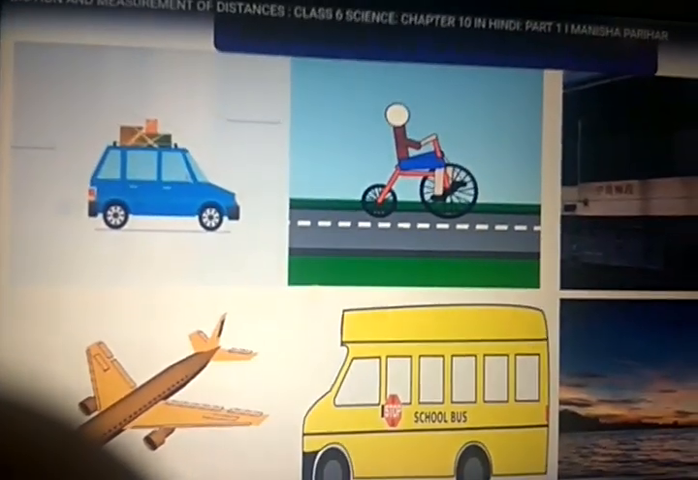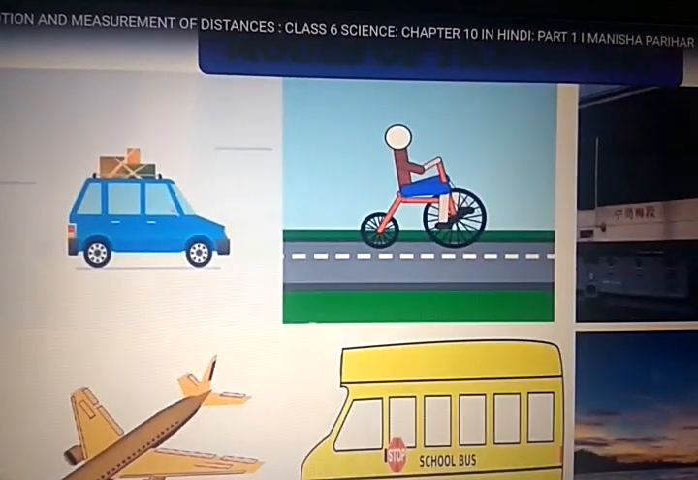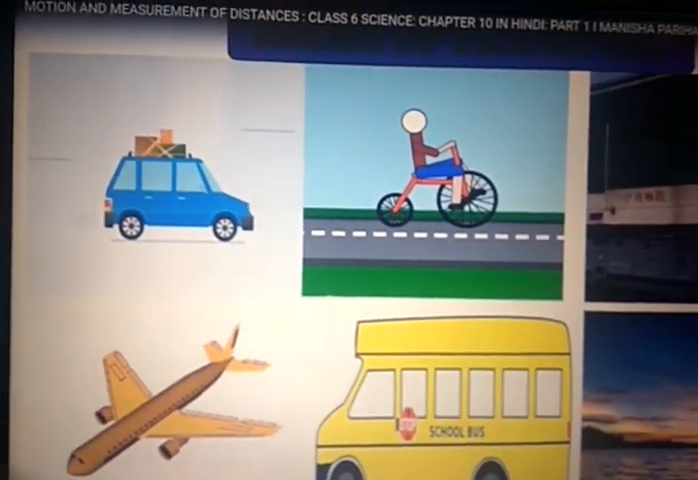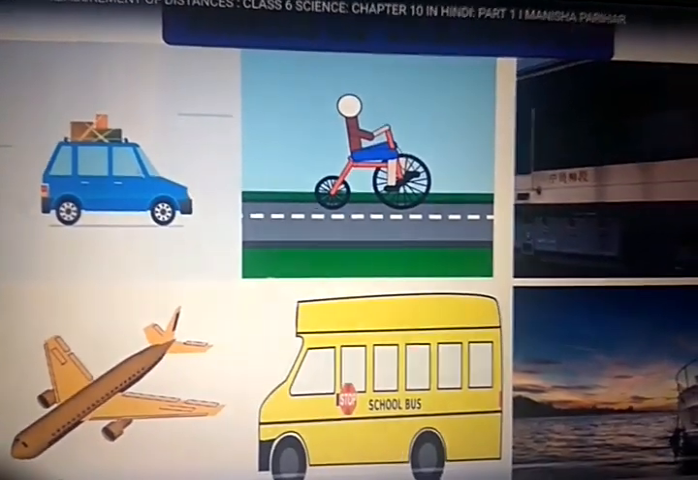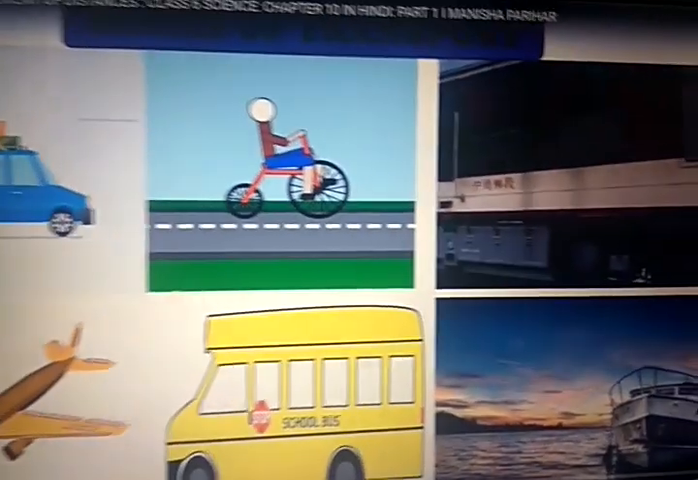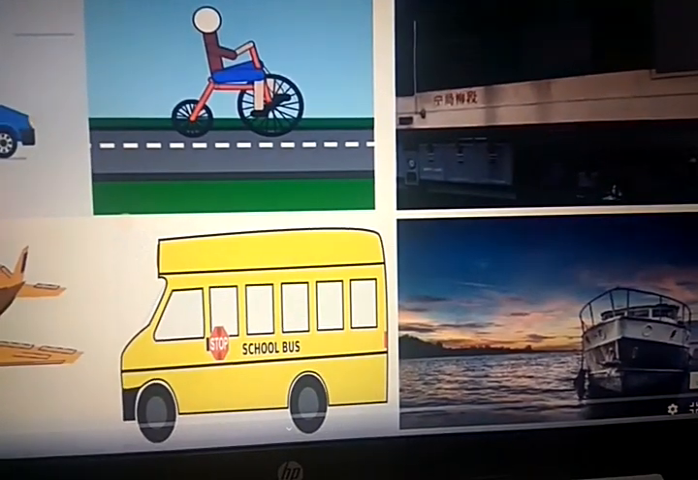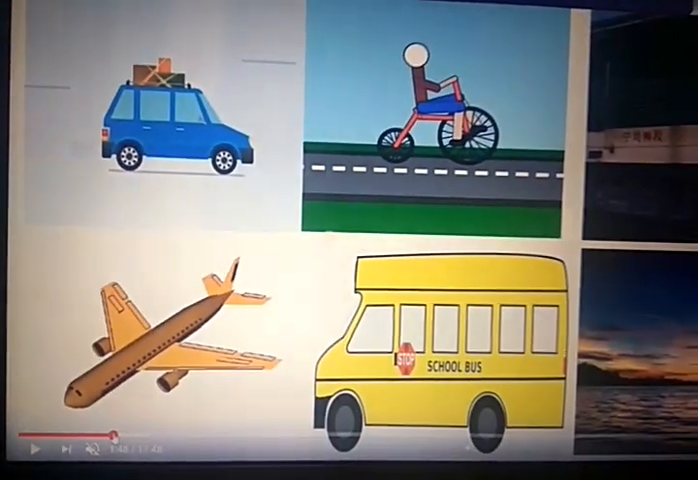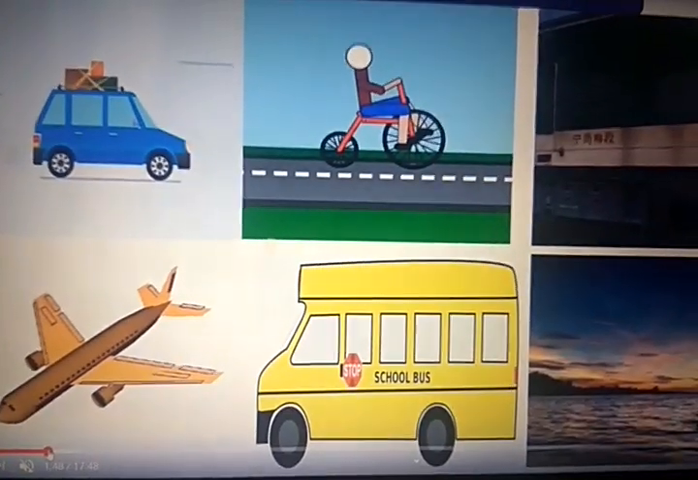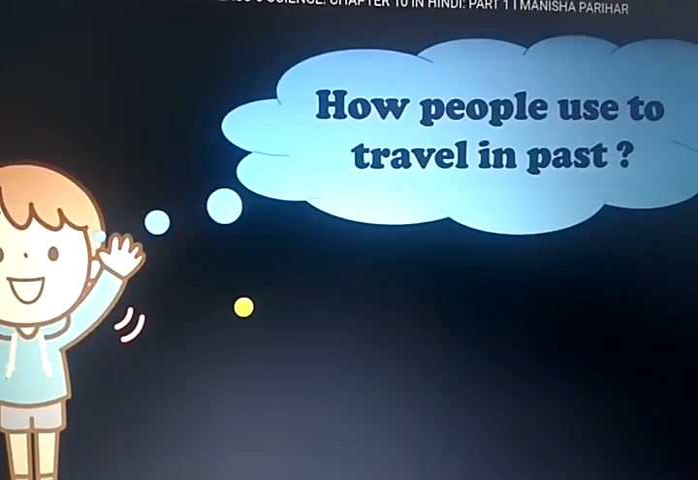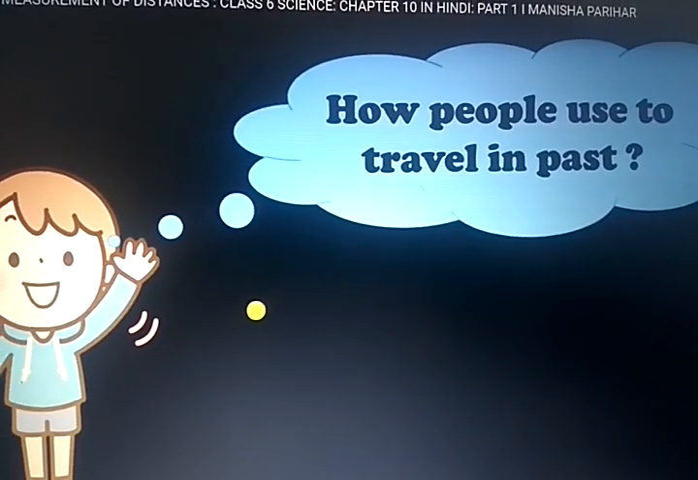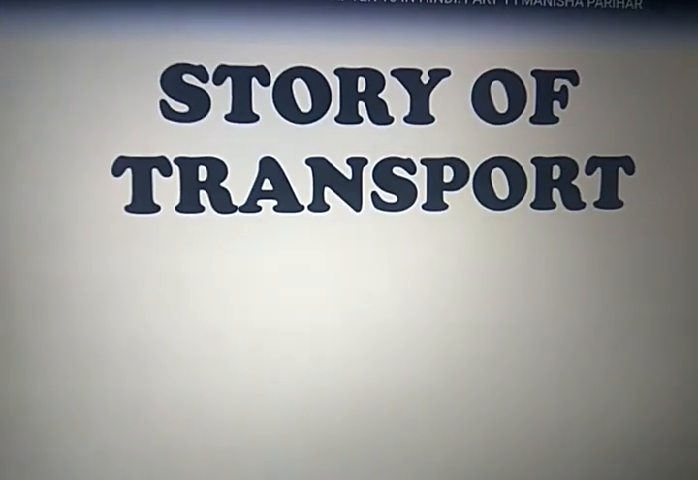You see the mode of transport: by bicycle, by van, by railways, by steamer, by air, that is plane, by bus. How people used to travel in the past? Dear students, let's see the story of transport.